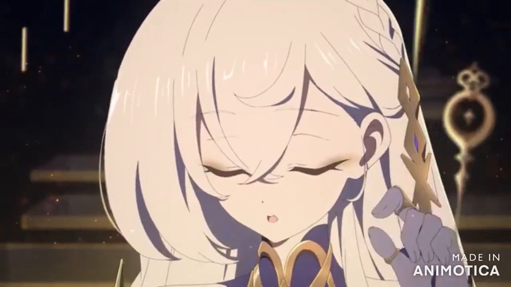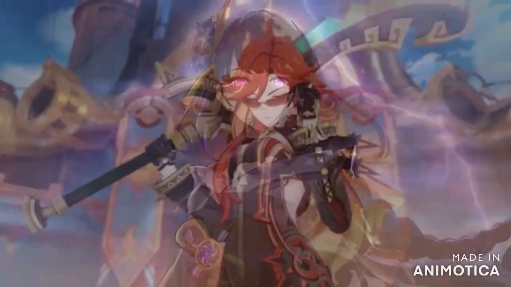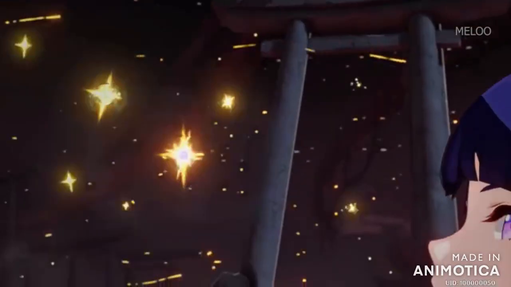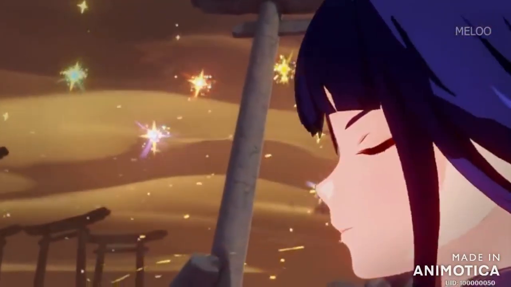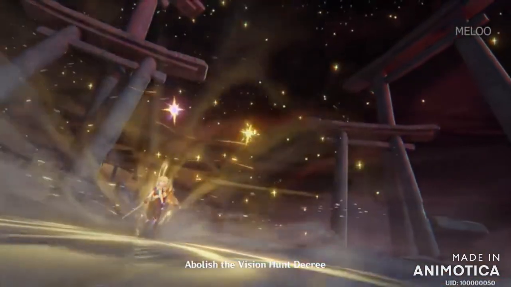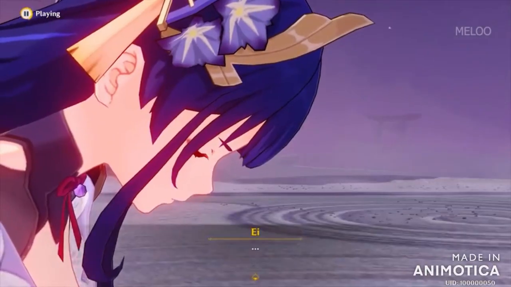We have to now ask, who is still relevant in a fight against the Heavenly Principles? The first two people that come to mind are the Raiden Shogun and Mavuika. I've already talked about the Raiden Shogun's strength in the previous video, and pretty much concluded that the Traveler when he fought her was completely out of his league, and she was strong enough to beat him while he was using the power of friendship. And the only reason why he won is because Yae Miko was there, and she just gave him the win.